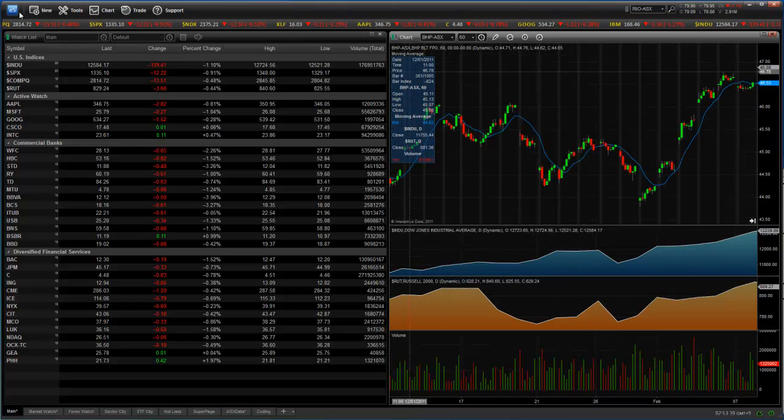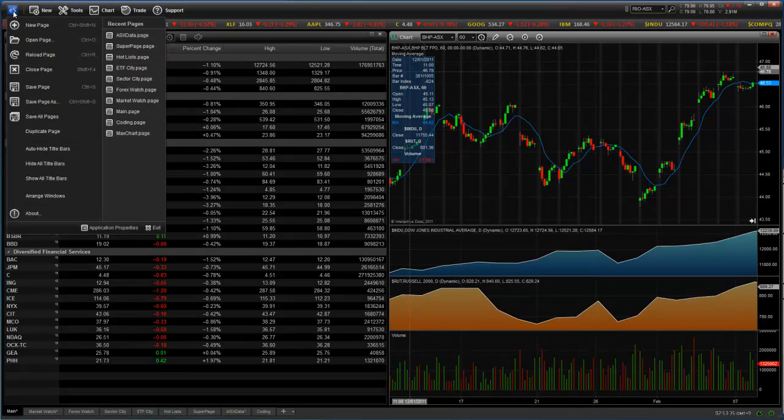Up in the left-hand corner, we've got the ES menu. If we click on that, it's very much like the file menu. So you've got quite a few options. You've got your page options. You've also got an option to hide the title bars, about, and just the application properties. It's all very easy to access, all here under the one menu. And on this side, we've got the recent pages, which is just pages that have recently been worked on.